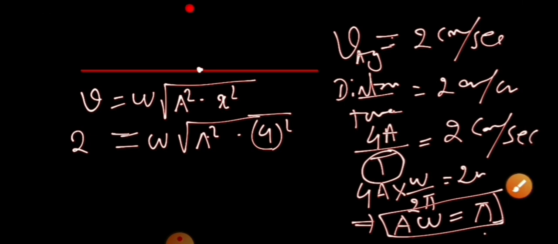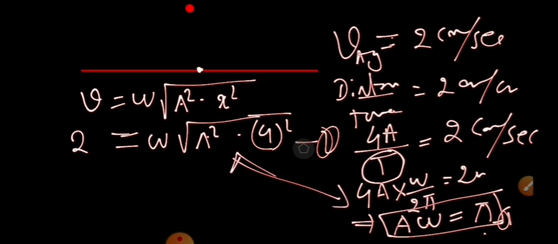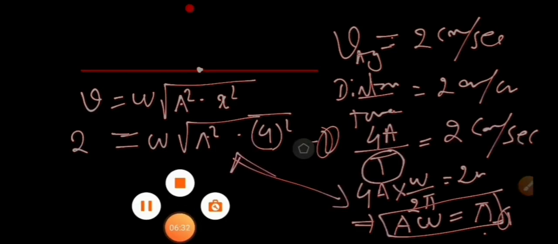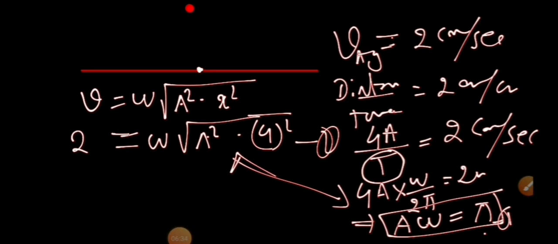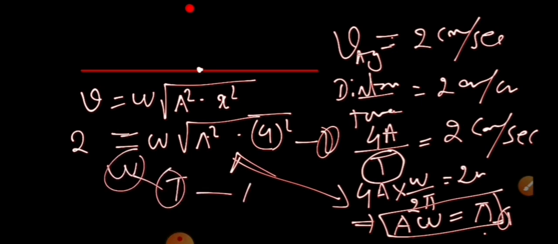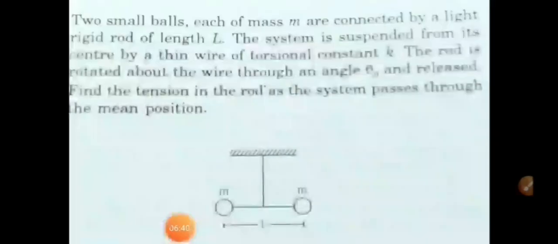So one equation is this involving A and omega. Second equation is this involving A and omega. Solving these two equations, we can get the result. We can find out omega also, and we can find out time period from that, and we can find out amplitude also. Let's read the next question.